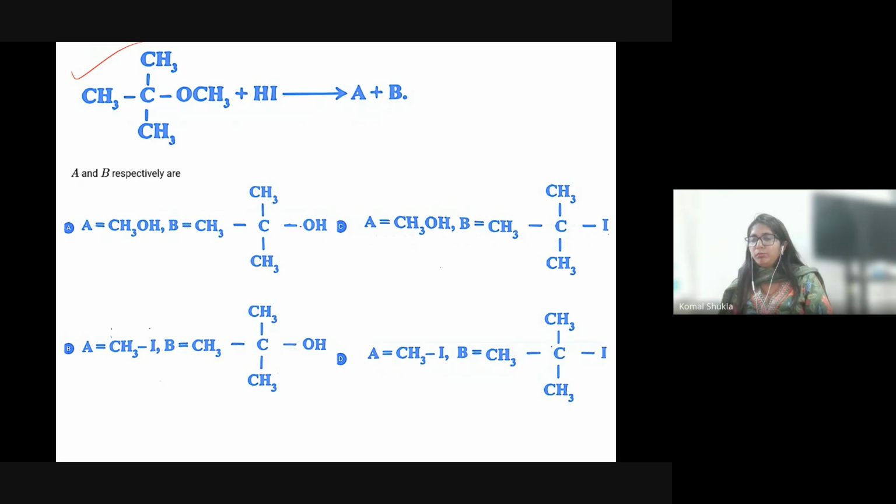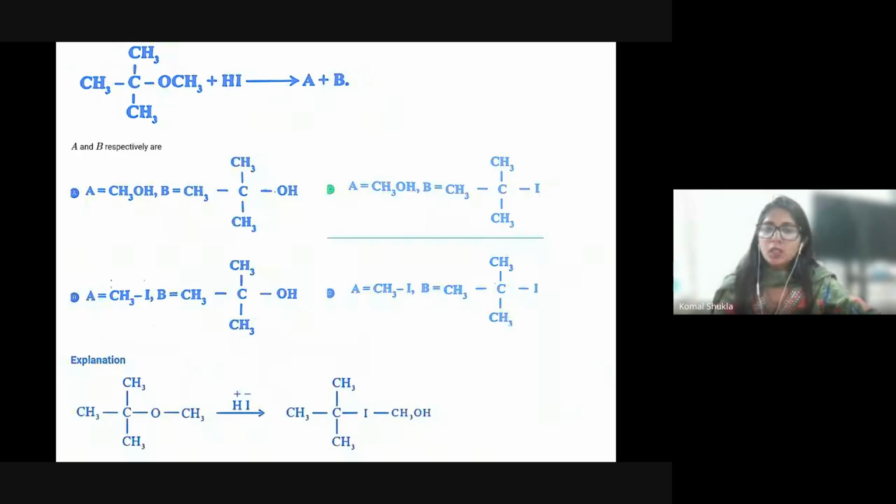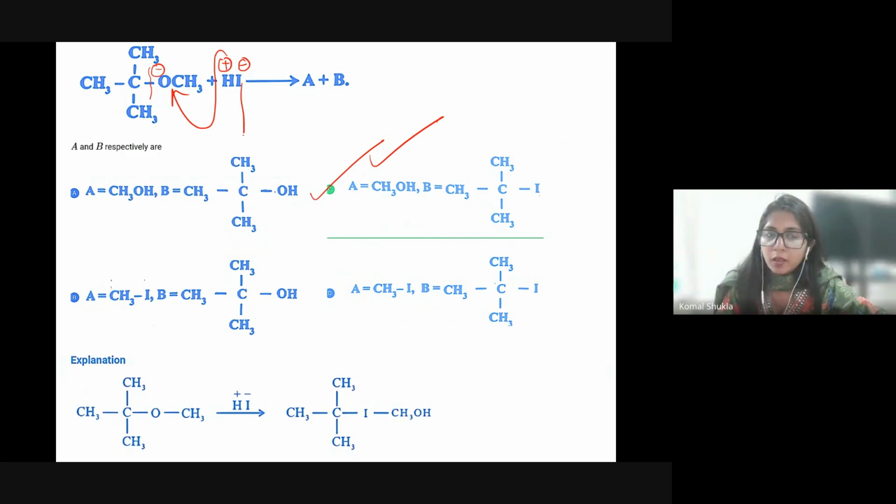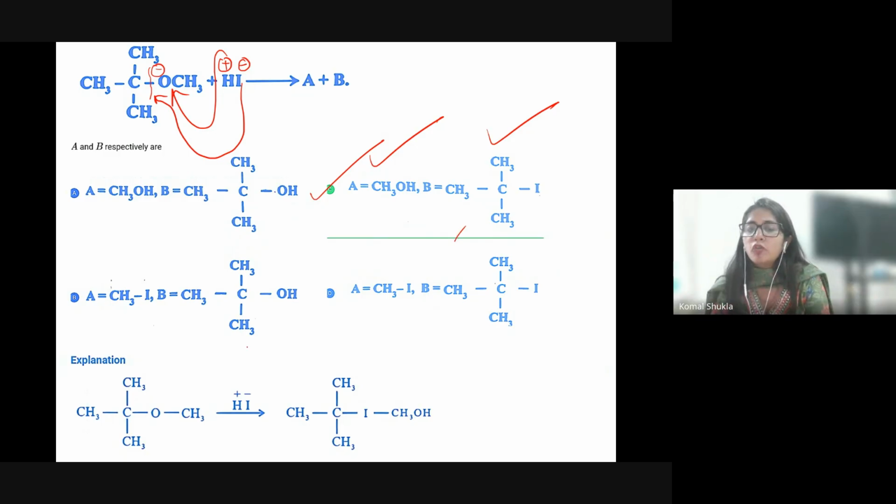Shubhrodeep, very good. That's great. Let's check. So the answer is option C, definitely. This is going to break, this is OH, and this is I, and this is positive. This is the first product, and then this is going to attach. This is the second one. Basically, the second one is minor and the first one is the major product.